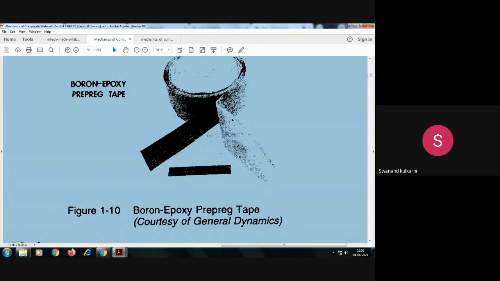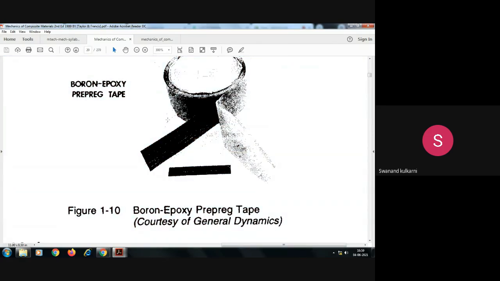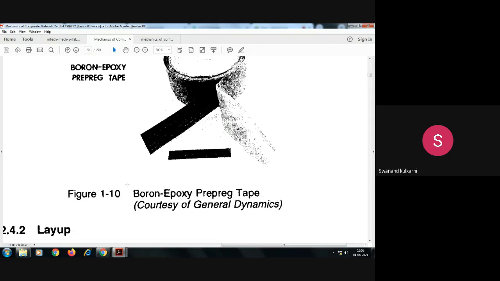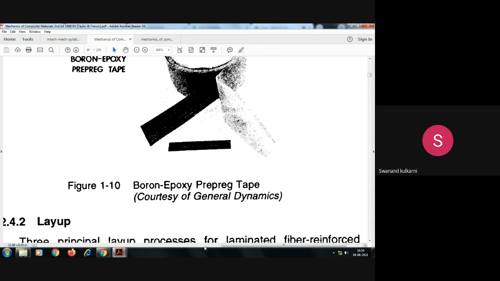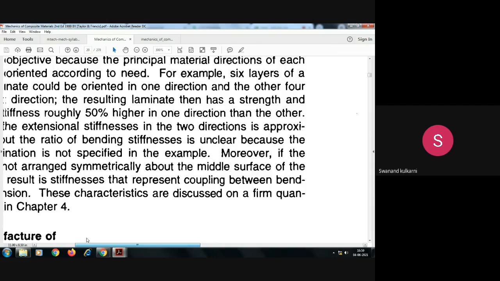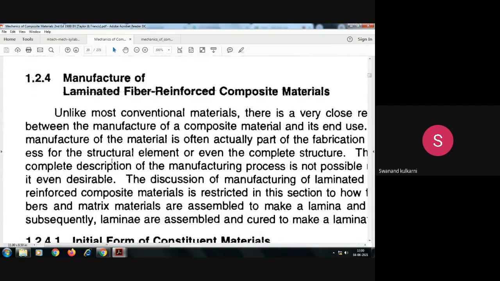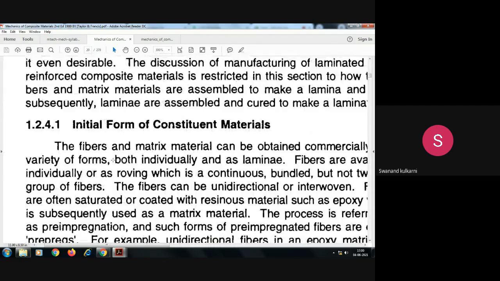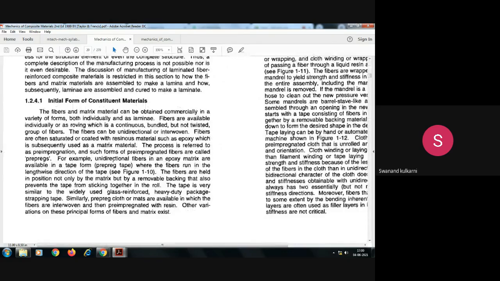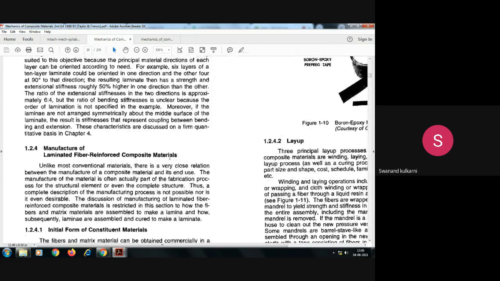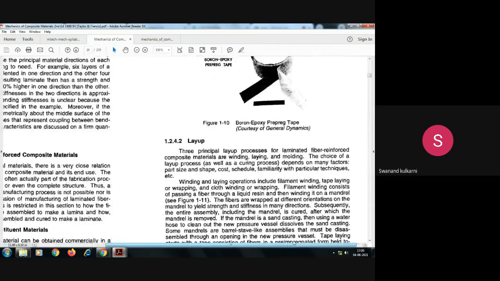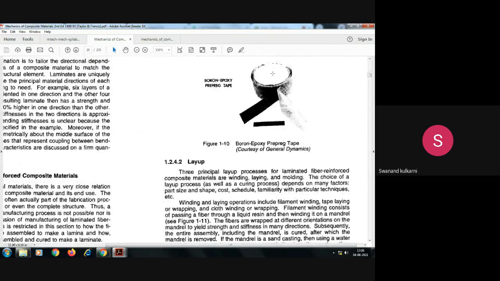So for automation purposes, it becomes very easy, very useful to use this boron epoxy prepreg tape. Is it okay? So the concept of pre-impregnated materials or prepregs, you can understand from this particular boron and epoxy pre-impregnated material which we consider here.